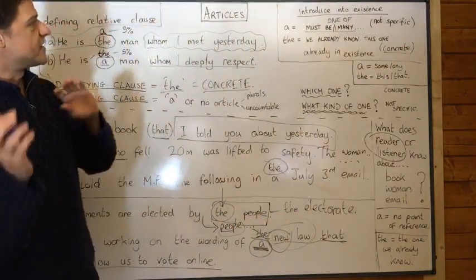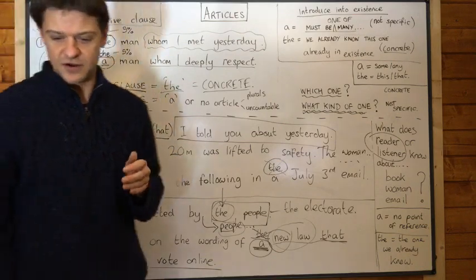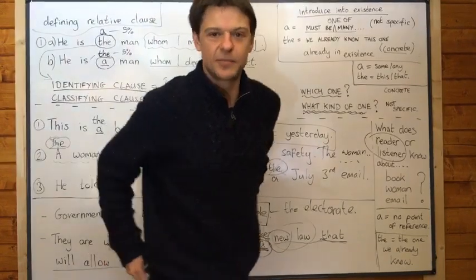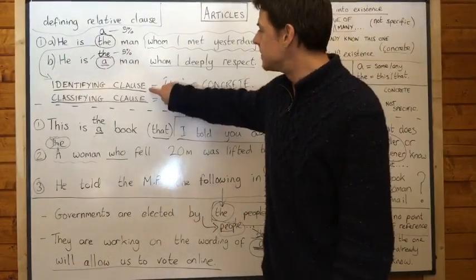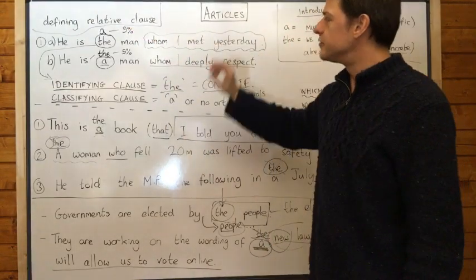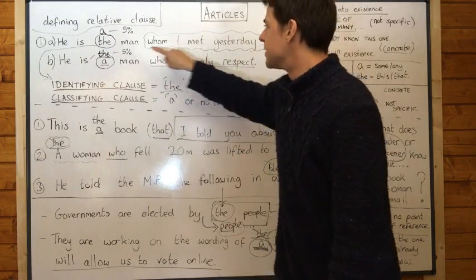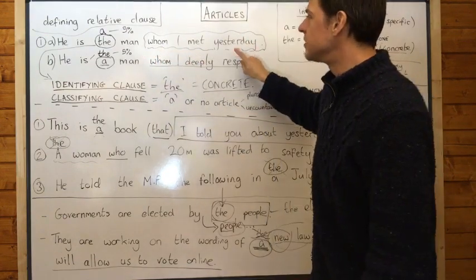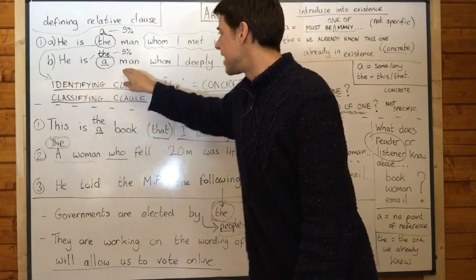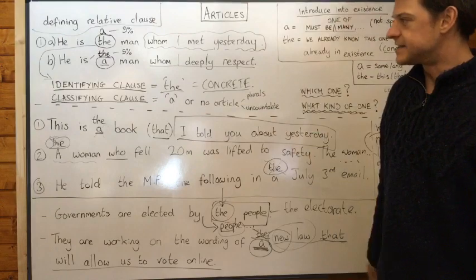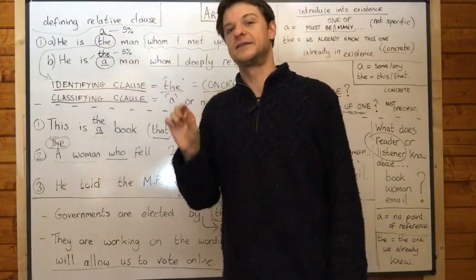Okay, if you have any questions about articles, please put them under the video. There are lots of good questions you can ask about articles. Very difficult part of grammar. I sympathise with everybody trying to learn them, but I hope that with defining relative clauses, you can think about in future, am I identifying the man with the relative clause, or am I classifying a man, a noun, with the defining relative clause? Because it can be a classification, a defining relative clause. It doesn't have to identify.